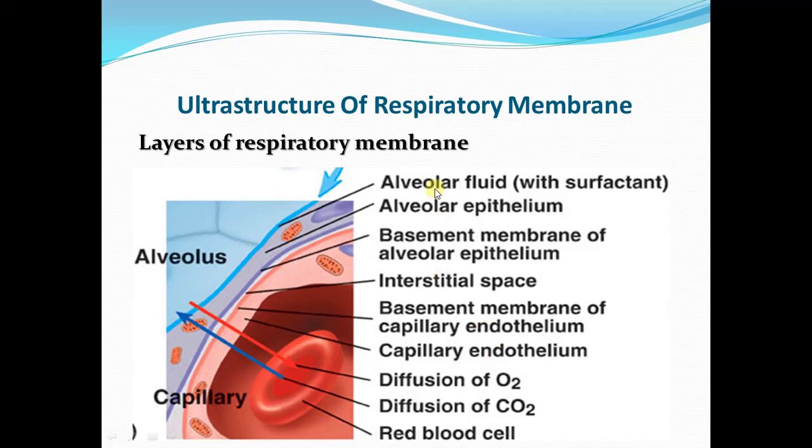First layer is the layer of alveolar fluid lining, containing the surfactant. Second layer is of alveolar epithelium. Third layer is of the basement membrane of the alveolar epithelium. Fourth layer is of the interstitial tissue. Fifth layer is formed by the basement membrane of the capillary endothelium. The sixth layer is formed by the capillary endothelial cells.